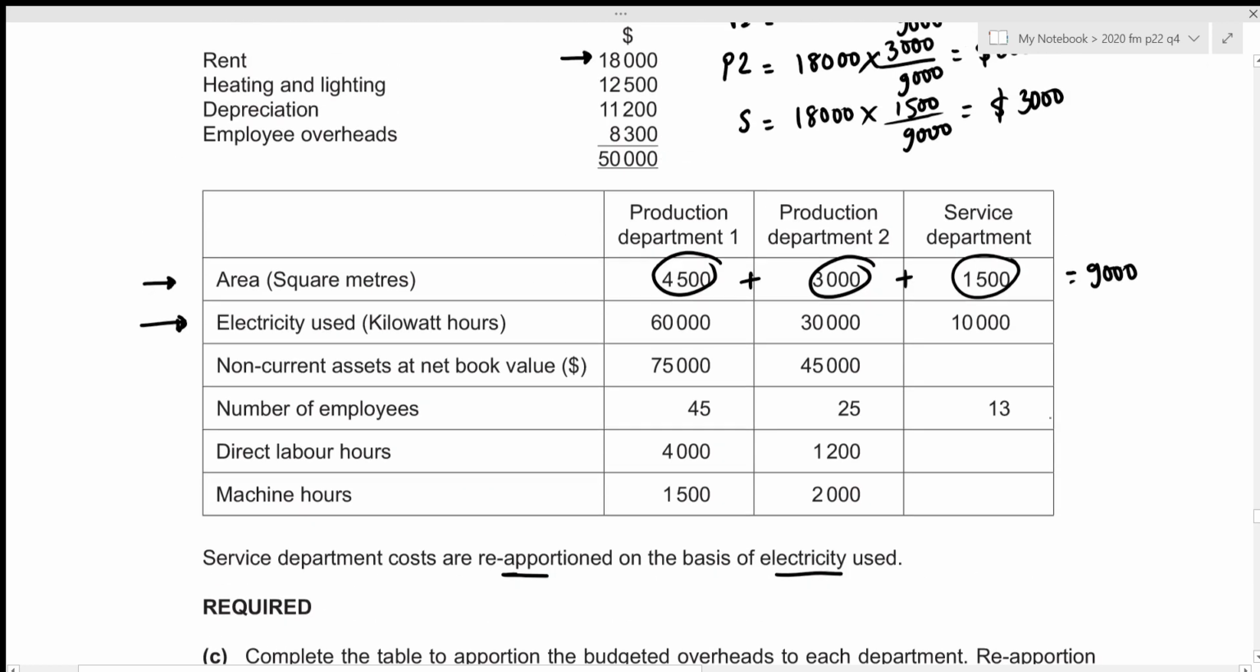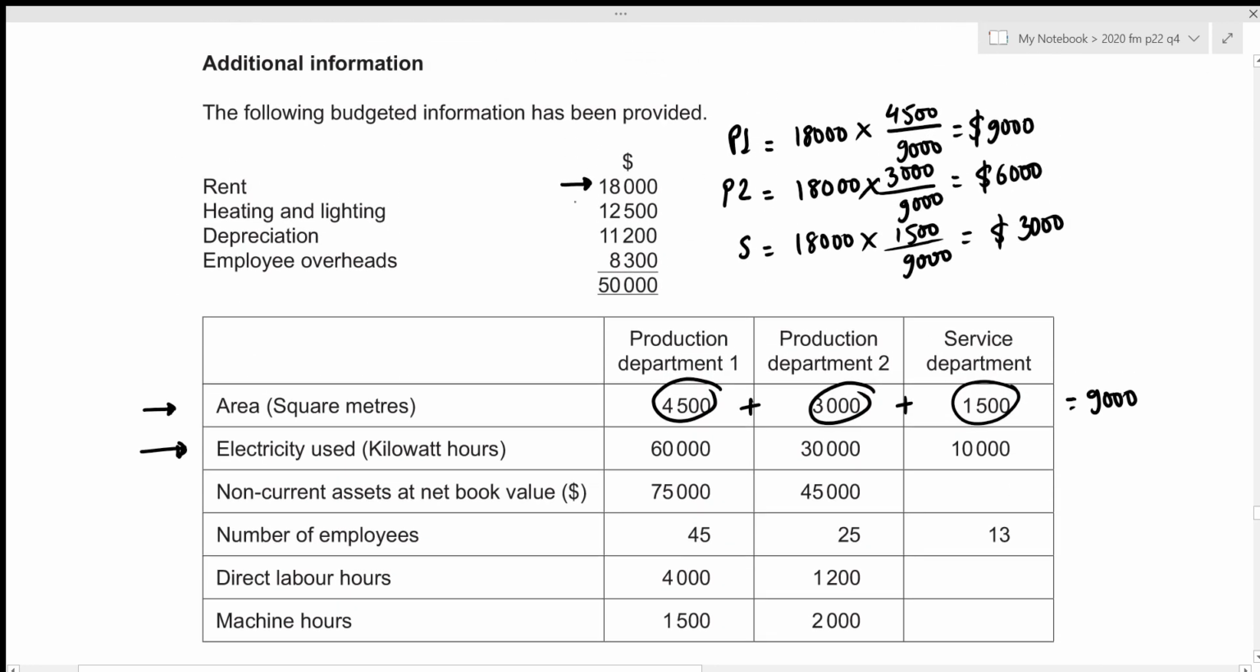Now we repeat the same process for heating and lighting. We can see that the total expense is 12,500. And since we're talking about heating and lighting, it should definitely be allocated on the basis of electricity consumed by each of the departments, which is given right here. So let's figure out the total first. That is 60,000 plus 30,000 plus 10,000, which results in 100,000. Now for production department 1, the heating and lighting expense would be the total of 12,500. And out of the total electricity used, production department 1 utilized 60,000 of it. So that will be 60,000 divided by 100,000. And this results in an expense of 7,500.